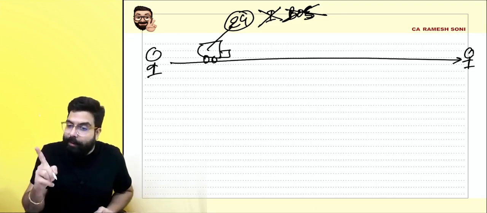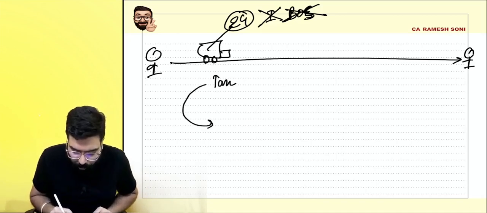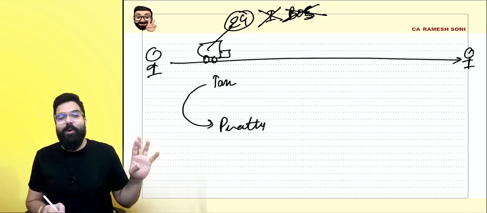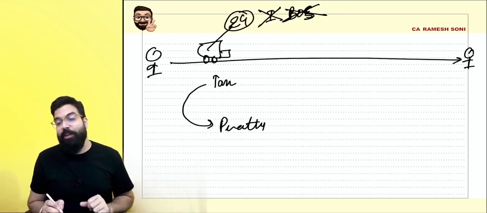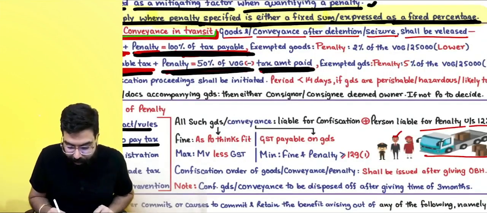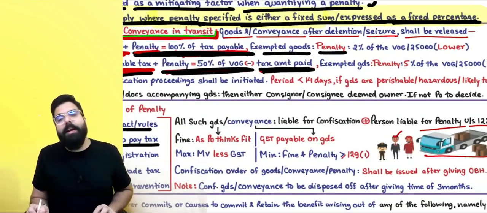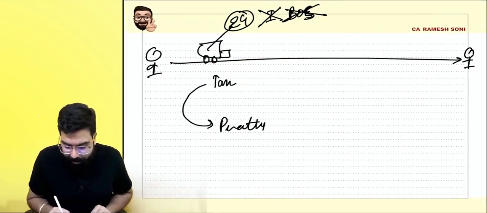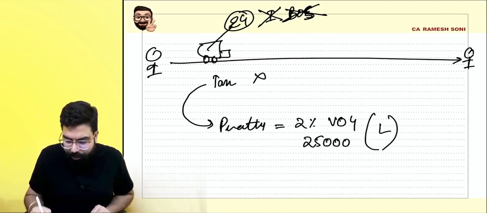They will tell you, I will charge you tax and then a penalty equal to the tax. I will laugh and say, sir, tax is zero, exempted goods. The penalty equal to the tax payable is zero because the tax payable is also zero. Then the officers became smart and said, if it is exempted goods you are taking on the way, the penalty will be 2% of the value of the goods or 25,000, whichever is lower.